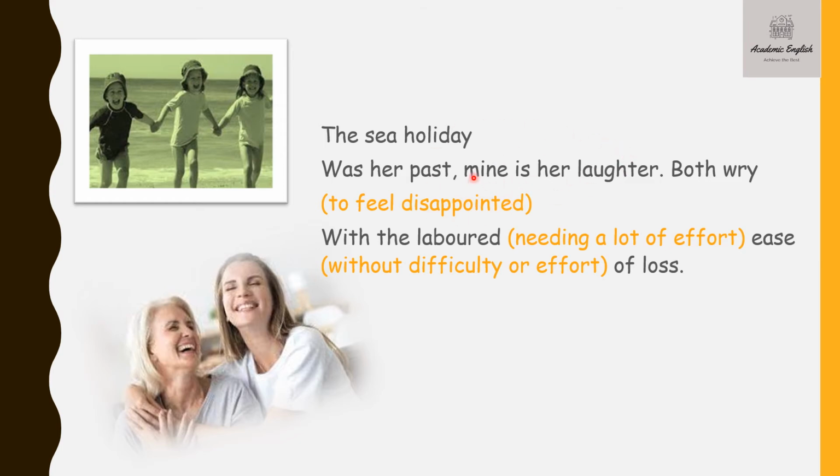The poet has lost her mother's laughter. Why? Because she will not get to see her mother laughing. Why? Because her mother is no more. "Wry" here means to feel disappointed. Both the poet and her mother felt disappointed with the labored ease of loss.